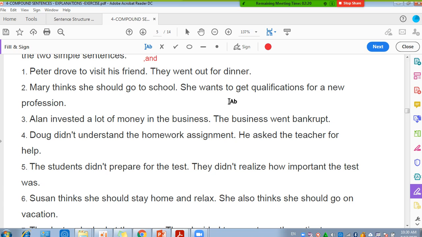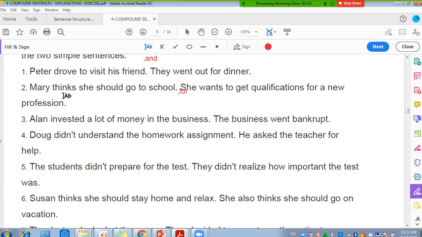Which one of them is the result? Which one is the reason? What is the reason? She wants to go to school. Why? Why did she want to go to school? Because she wants to get qualifications. So what should I put here? Again, I said because she wants to get qualification. "For." Yes.